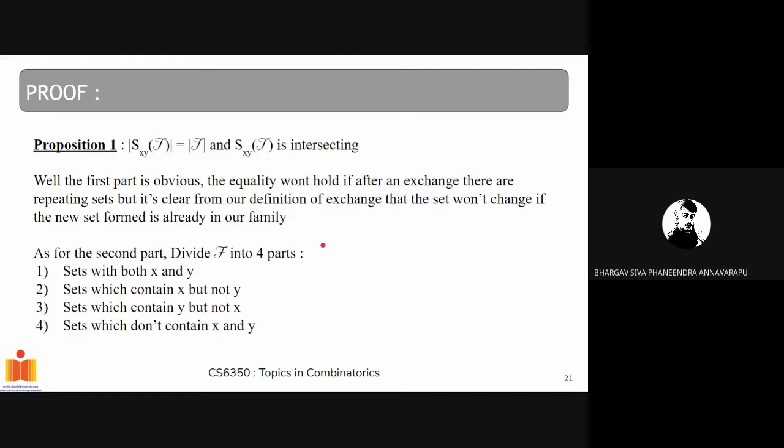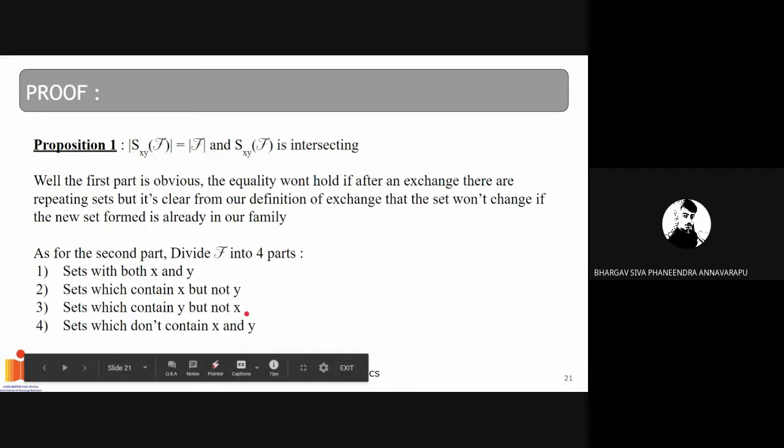So for the next part, to prove that Sxy of f is intersecting, we can divide our family into four parts: sets containing both x and y, sets which contain x but not y, sets which contain y but not x, and sets which don't contain both x and y. So as you can see, when we perform Sxy over f, the sets which transform belong to the sets of type 3. The rest of the sets don't get affected. That's from the definition of Sxy.